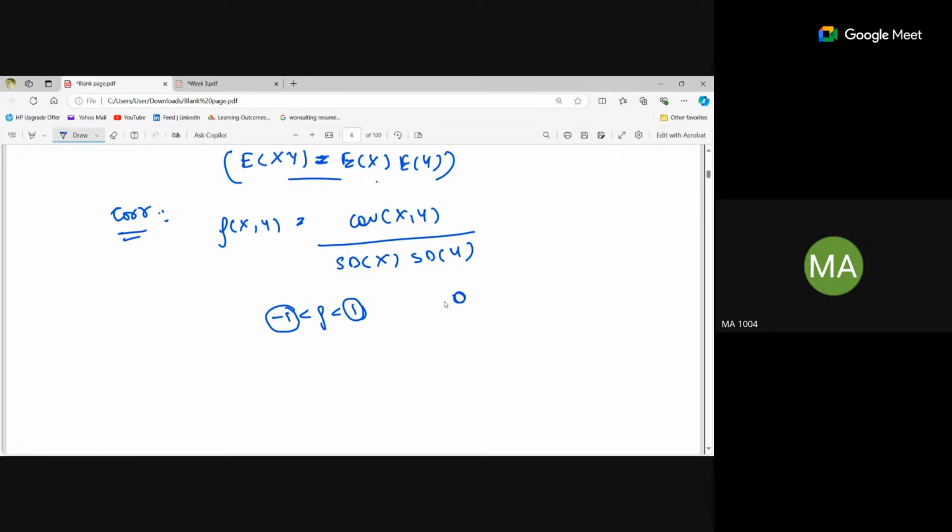Is it clear? Yeah, less than or equal to, right? Yeah, it's less than or equal to. If it's -1, then it's strongly negative. If it's 1, it's strongly positive. Clear, ma'am. Yeah.